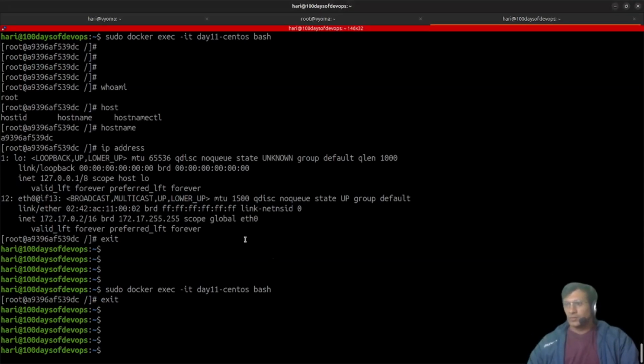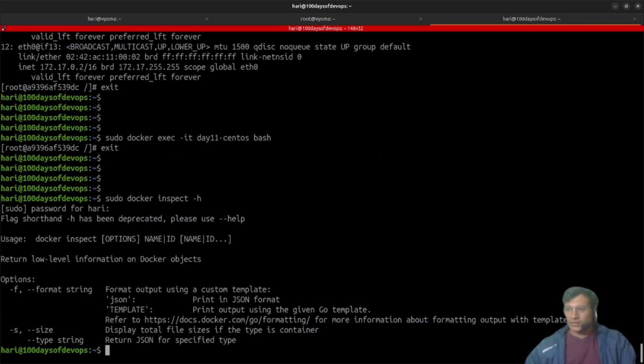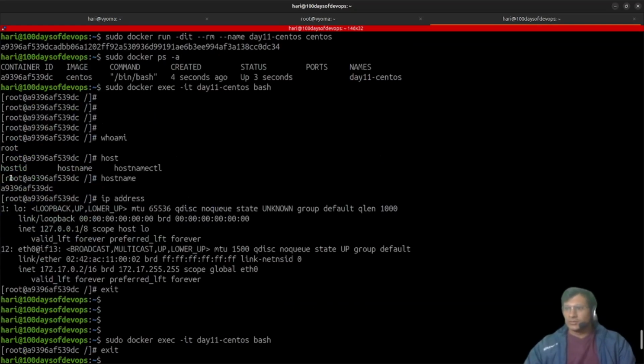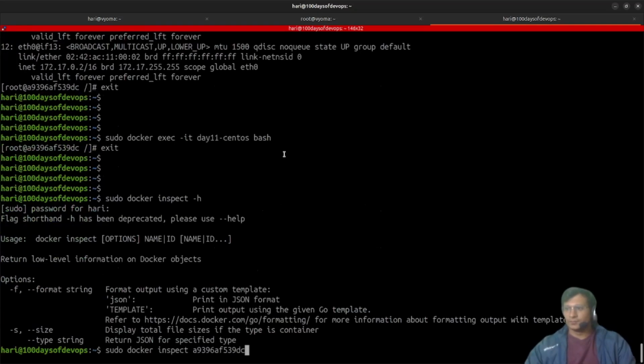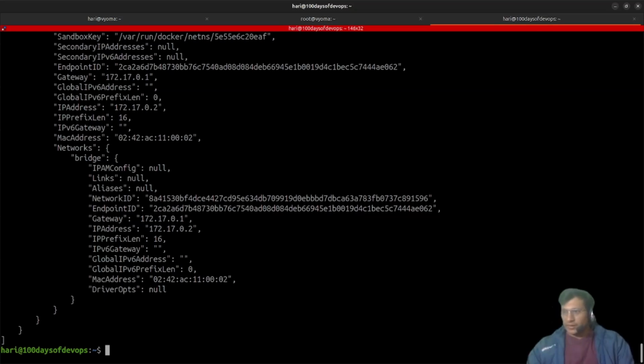Yeah, so here we have created this container. Now let's inspect this. Sudo docker inspect, type the container name, and it displays the total size. So this is the Docker container that we have, and here we go. What do we find here? This is the IP, this is the gateway.